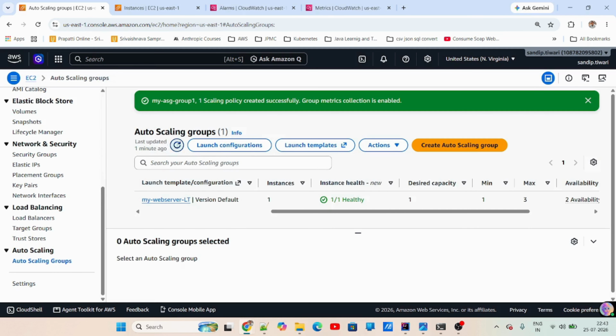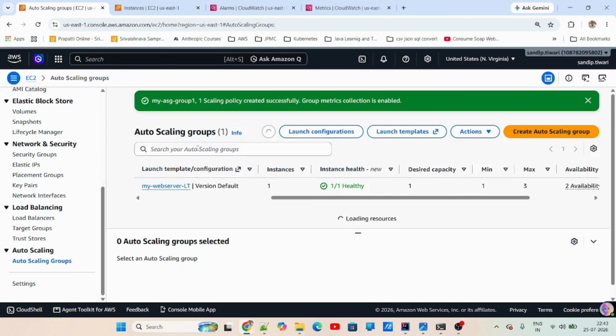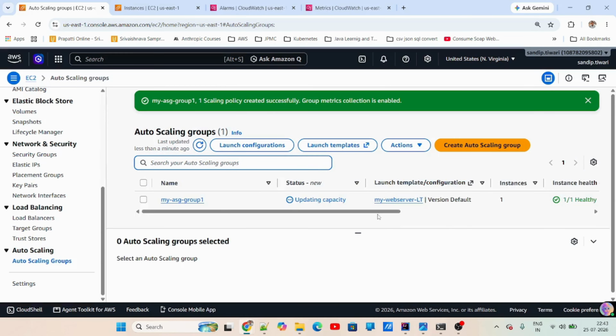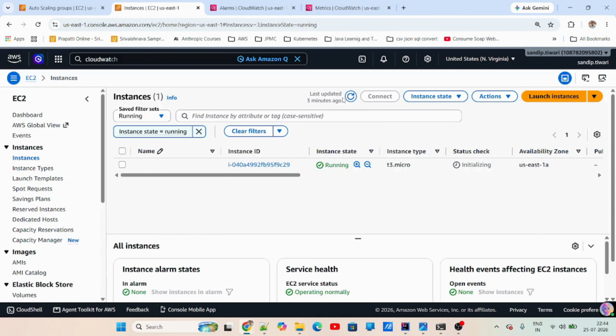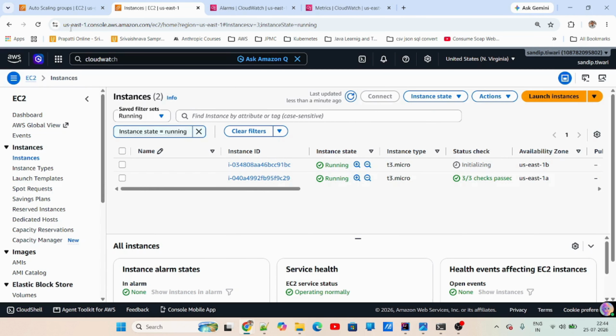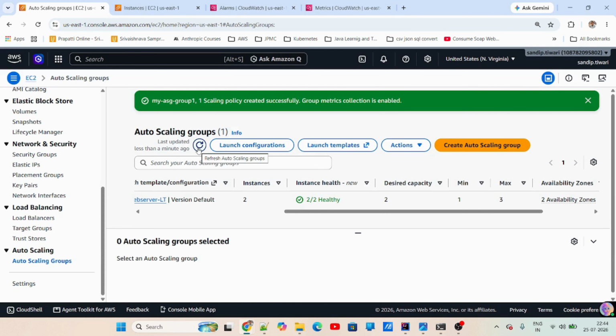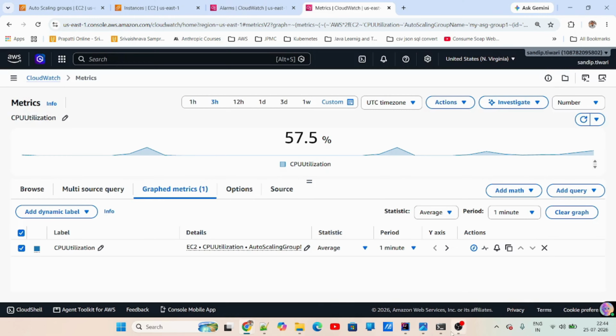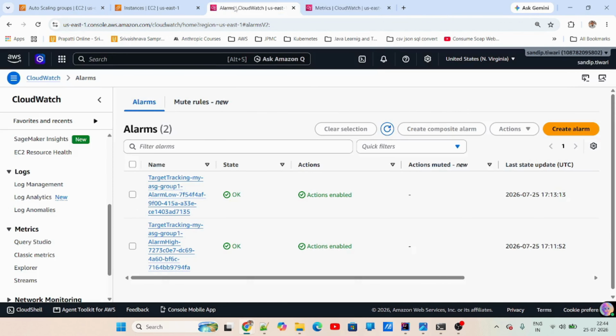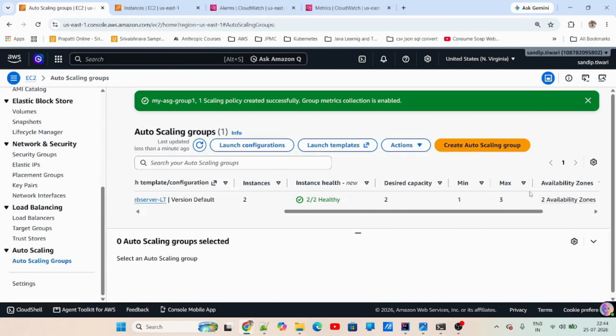So obviously, your auto scaling should have triggered. Yes, it has triggered. As you can see, it has increased the desired capacity now. And as soon as the number is changed, it became 2 here. It will do incremental. First, it will increase 1, then it will increase 2. Okay, in this way, it will keep on increasing. And in between, our load is still running. We'll keep it running for 5 minutes. So in this way, it will maintain consistent CPU utilization. As we have seen in the alarm, it will basically check the alarm continuously for 3 minutes.